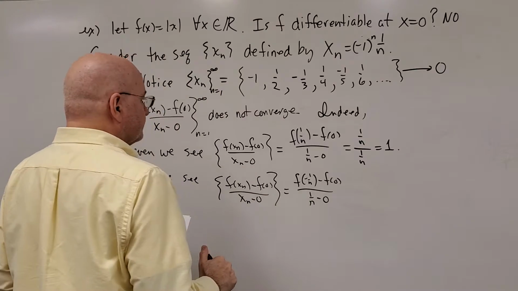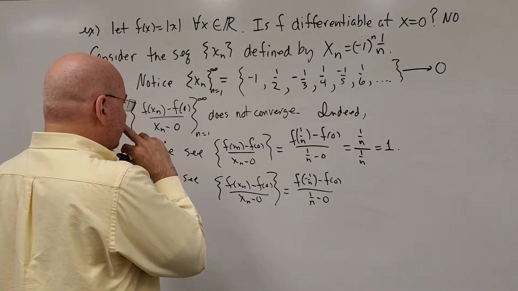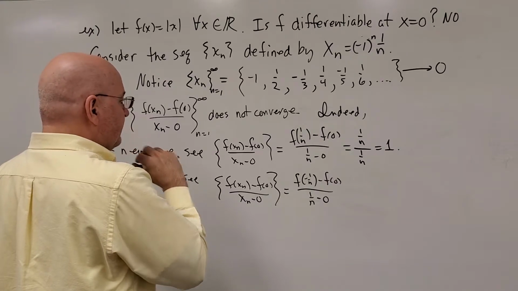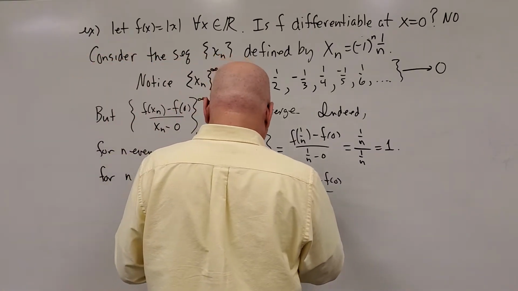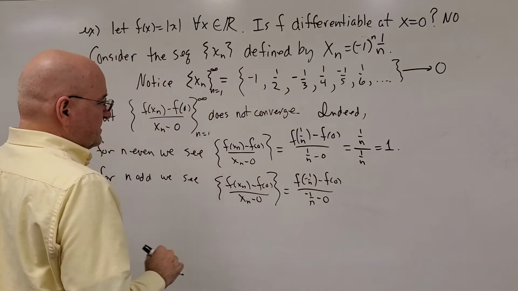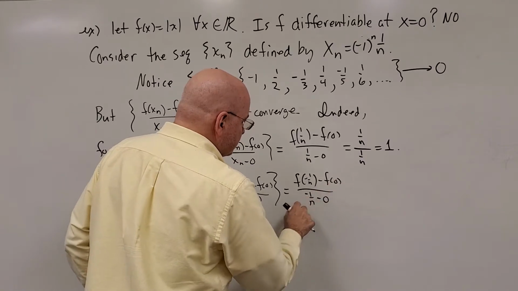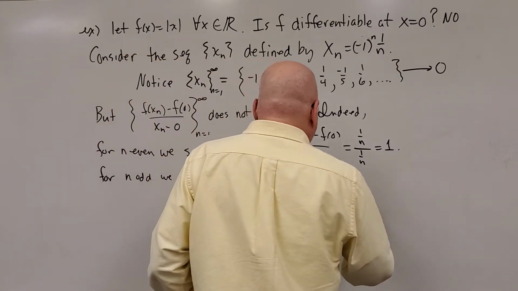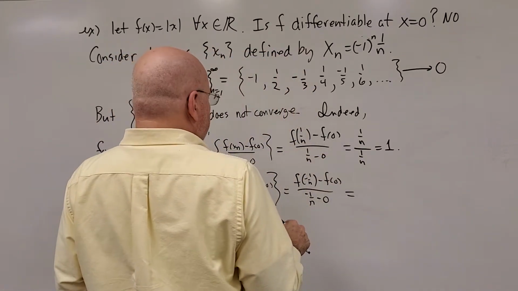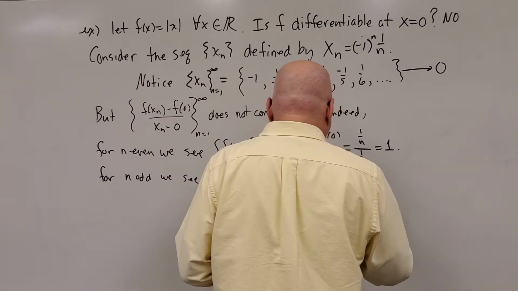For n odd, xn would be negative, so in the denominator we get negative 1 over n minus 0.